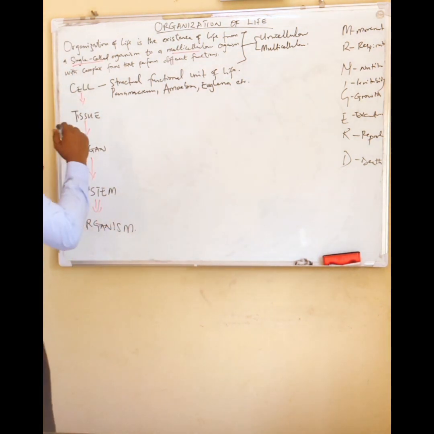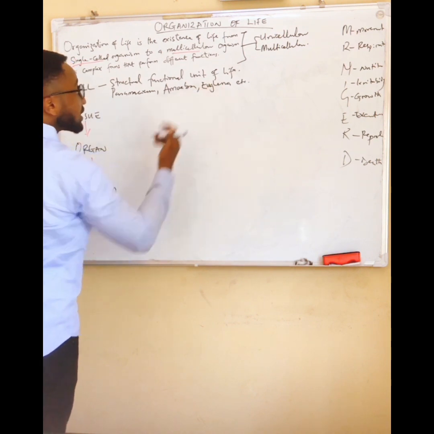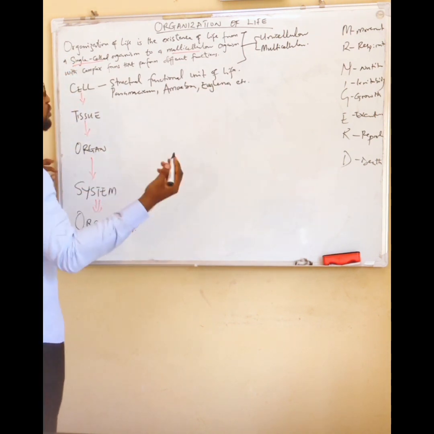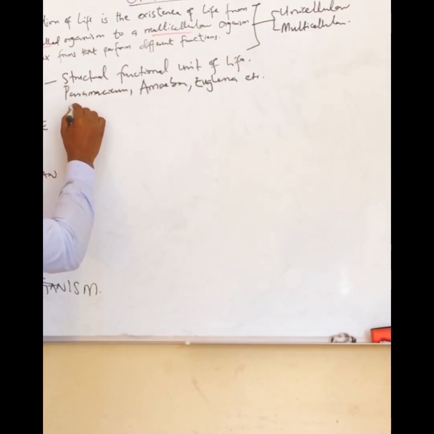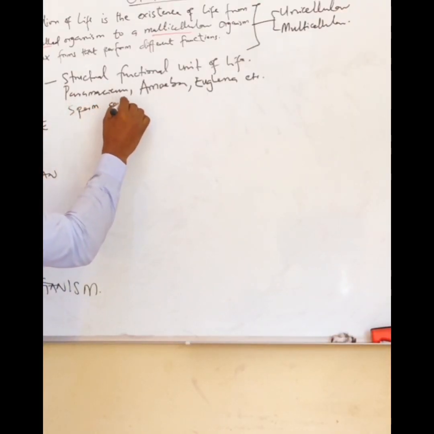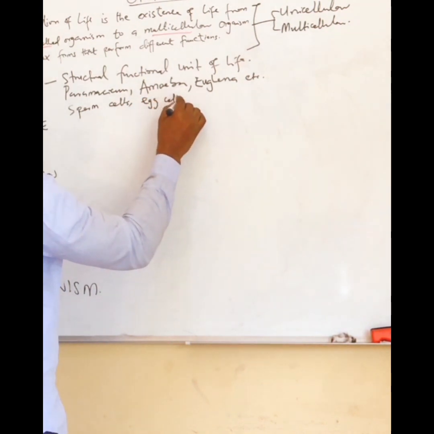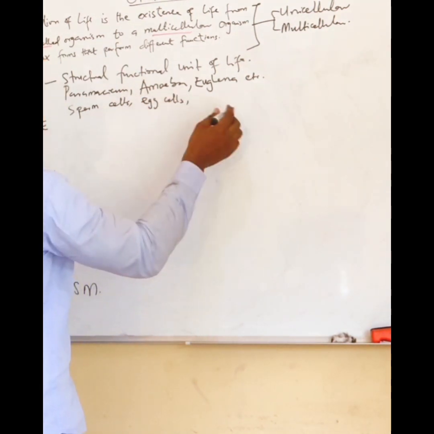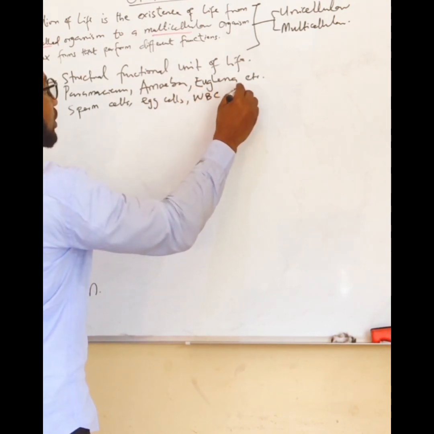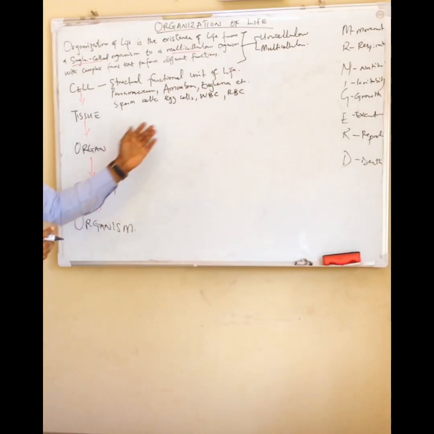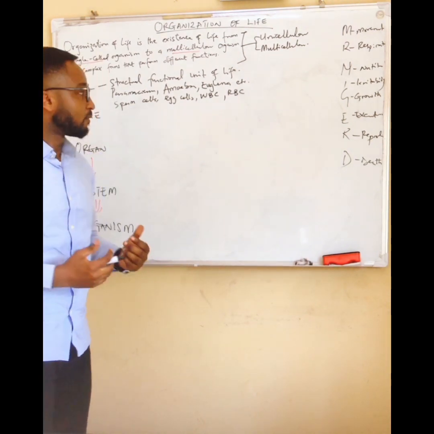So now, before we go to the tissue, these are organisms that are able to exist as a single cell. Now let's look at some examples of cells in the animal. Some examples of cells in the animal: we have the sperm cells, we have the egg cell, we have the white blood cell, we have the red blood cell, and so on and so forth. These are different cells that can be found in man, for example.